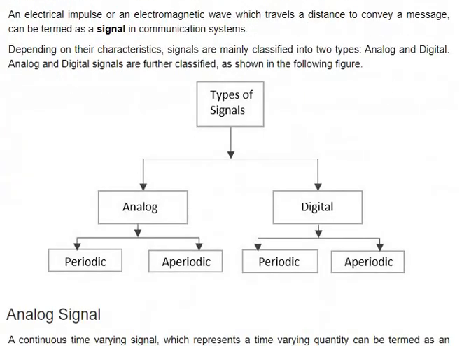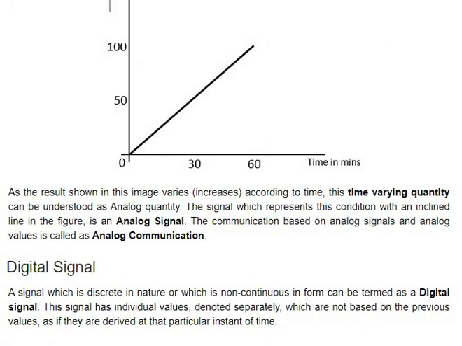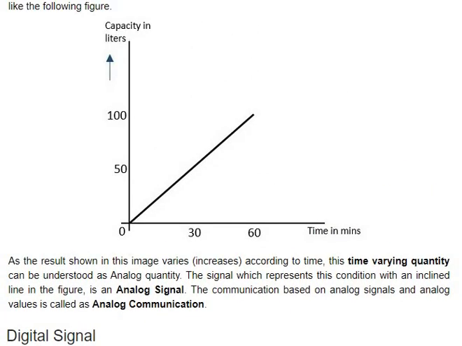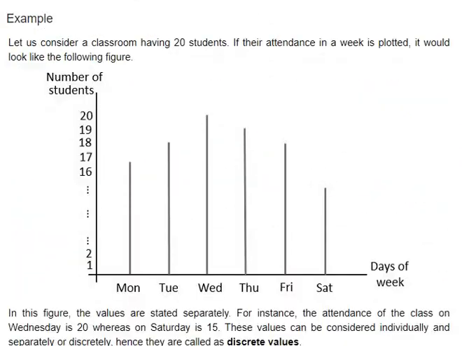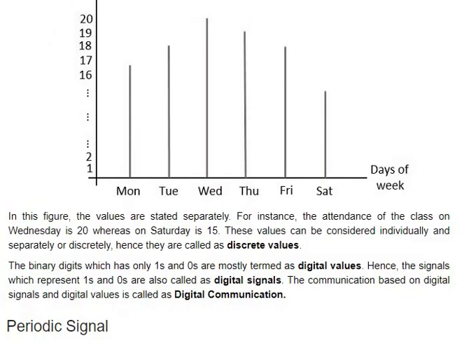And types of signals. As you can see in the block diagram, like a flowchart, there are basically two types of signals, analog and digital, in which there are periodic and aperiodic. What is the meaning of periodic? It means it's symmetric. Aperiodic means it's non-symmetric. An analog signal is a signal which has a continuous variation with time. A time-varying quantity is an analog signal, and a digital signal does not have a continuous value of time. At a random sequence we get random units of time. This is a digital signal.